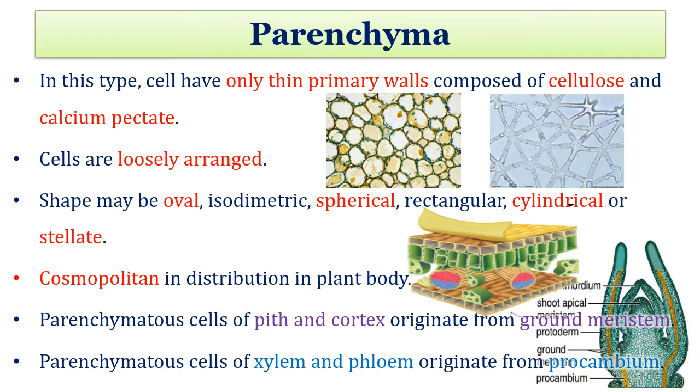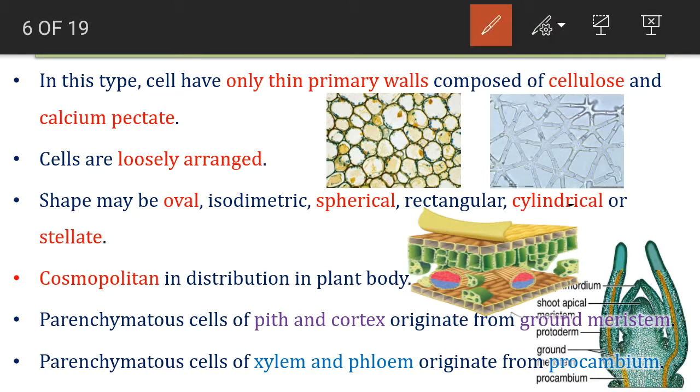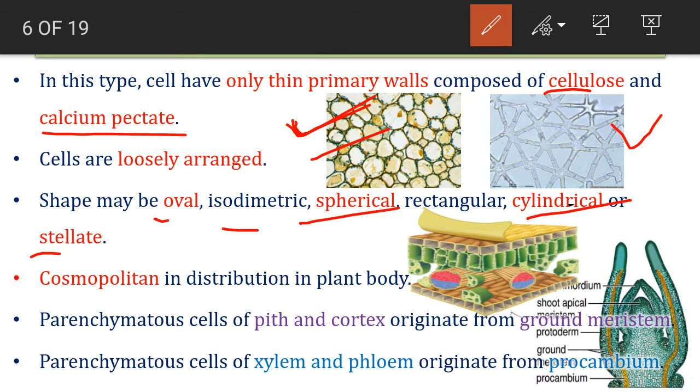In this type they have a thin primary wall, as you can see, composed of cellulose and calcium pectate. They are loosely arranged. You can see the loose arrangement of cells in this image. The shape may be oval, isodiametric, that means spherical, rectangular, cylindrical or stellate. Stellate means a star-like appearance. So here you can see a star-like appearance of the cell. They are cosmopolitan in distribution. That means the parenchymatous cells are found everywhere in the plant body, whether it is root, stem or leaves.